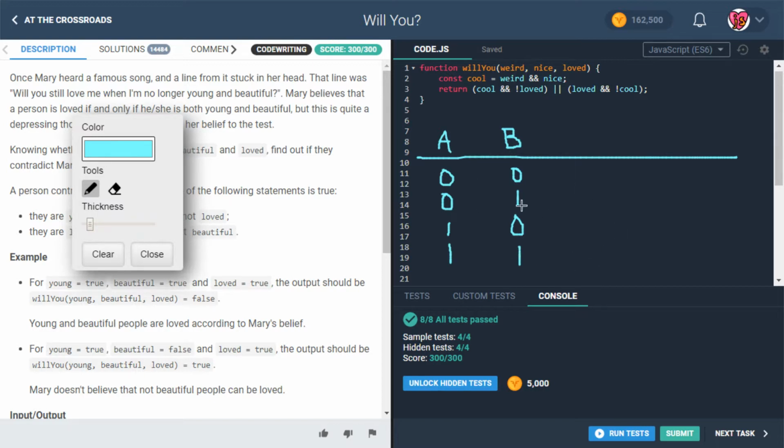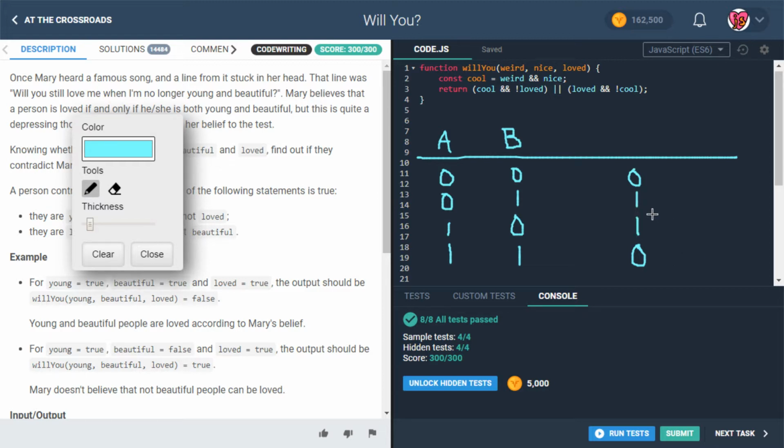So just putting all the logic together here, let's say this is cool, this is loved. So cool and not loved, or loved and not cool. Basically, one of them needs to be true, the other needs to be false. So if they're both false, we'll get a big old zero there. If they're both true, we'll also get a big old zero. It needs for them to be one true and one false. So it's only in these middle situations that we'll get our ones here.